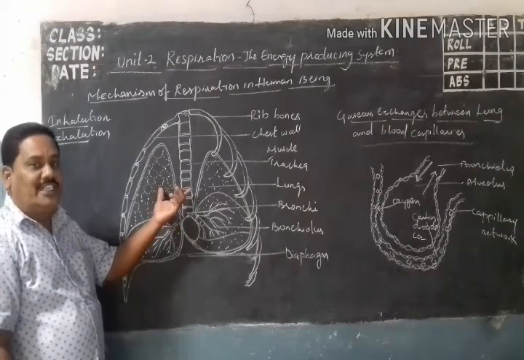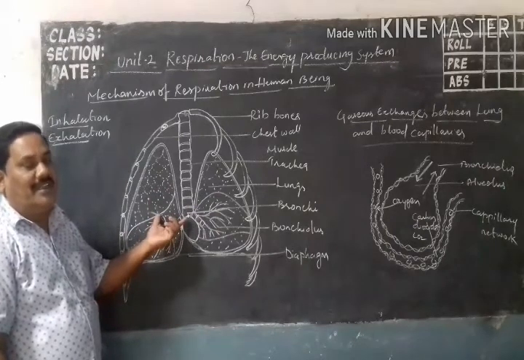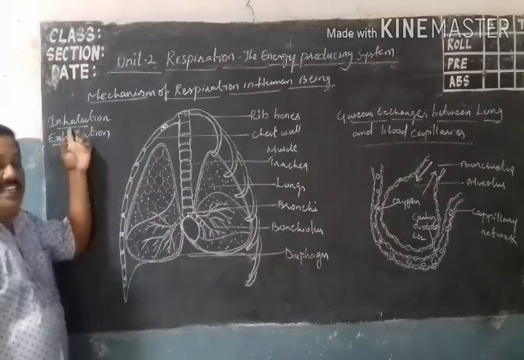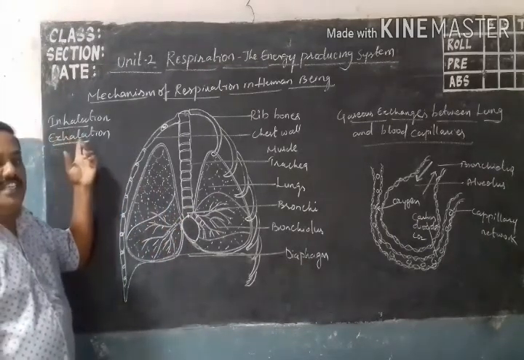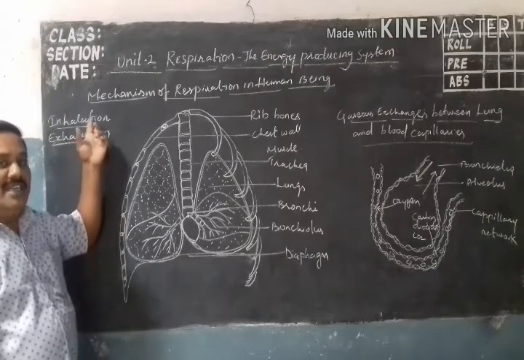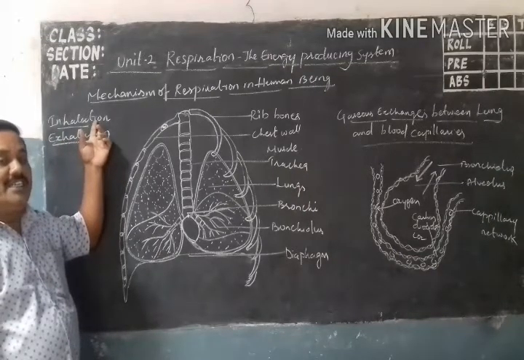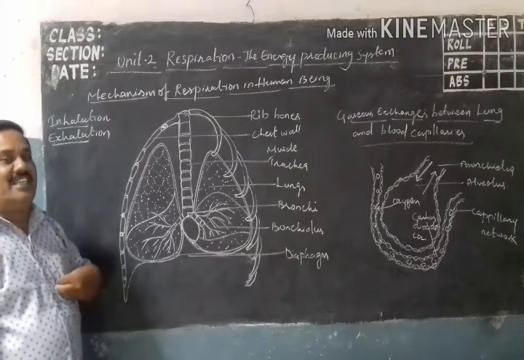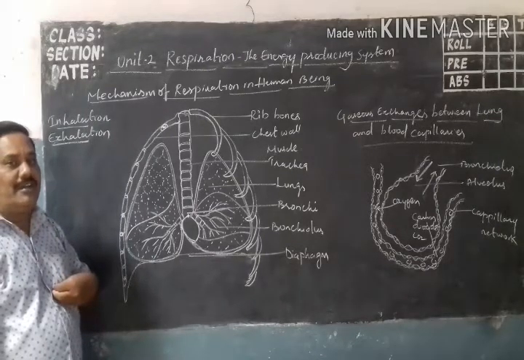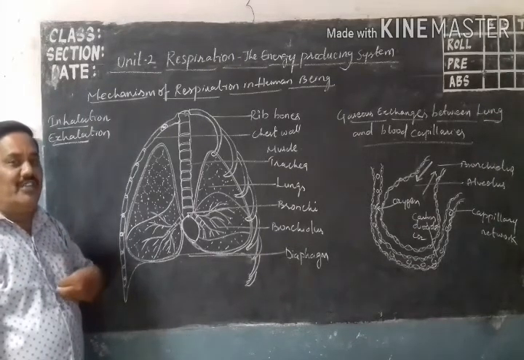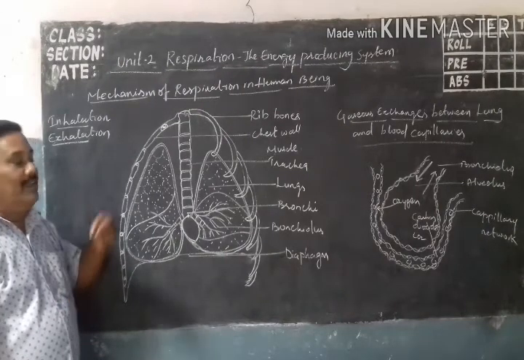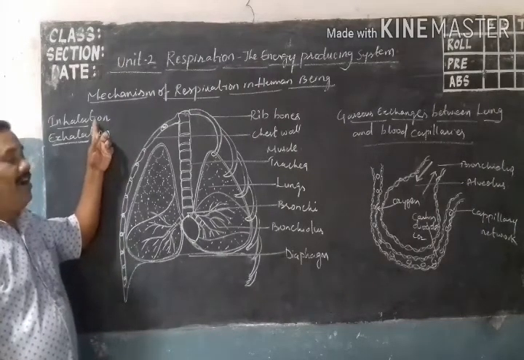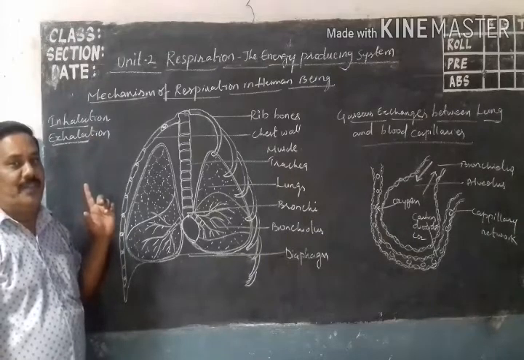There are two stages of respiration. One is inhalation, another is exhalation. Inhalation means air, oxygen, enters inside the respiratory organ. That is inhalation or inspiration.